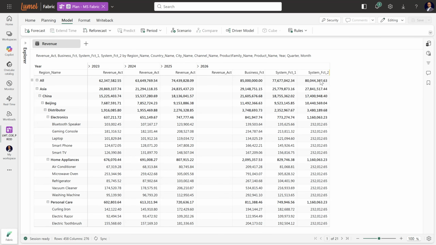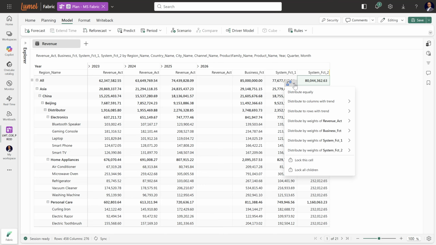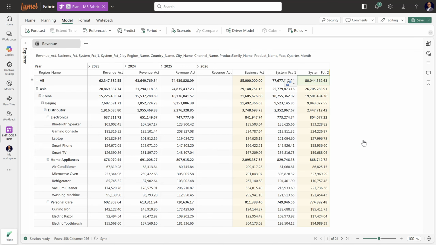System Forecast 2 is predicted at the total level. However, I would also like to have it allocated proportionately at the product level. Microsoft Fabric can now look forward and think ahead.